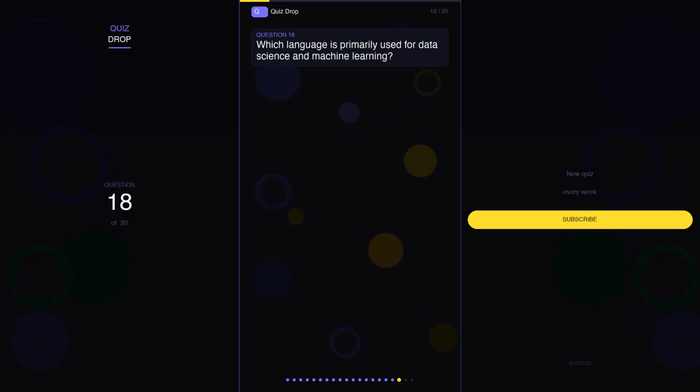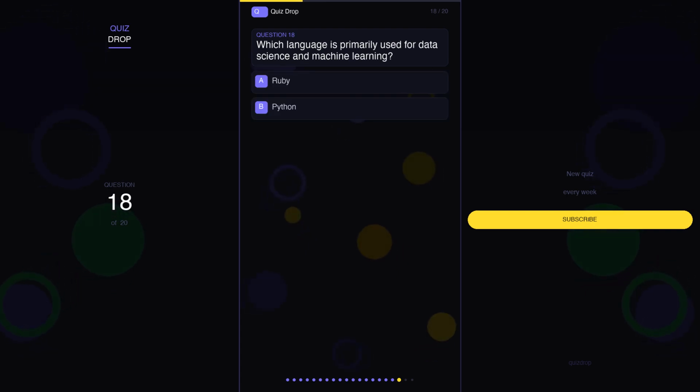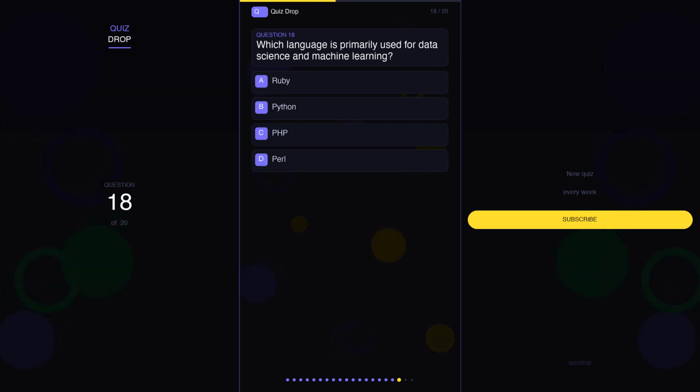Question 18. Which language is primarily used for data science and machine learning? Your options are A. Ruby, B. Python, C. PHP, D. Perl.